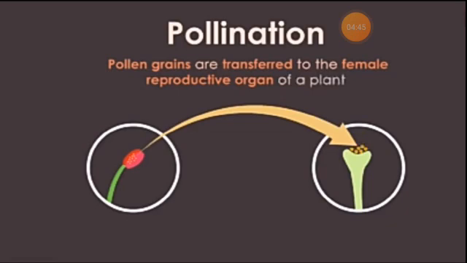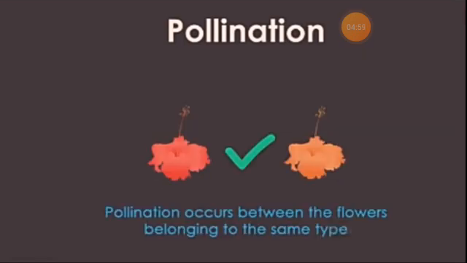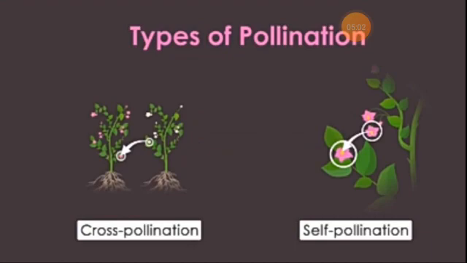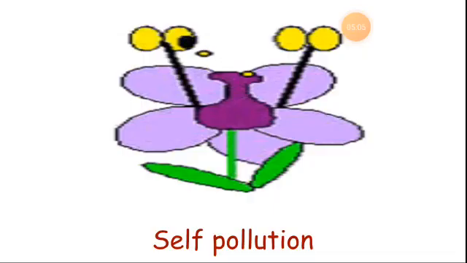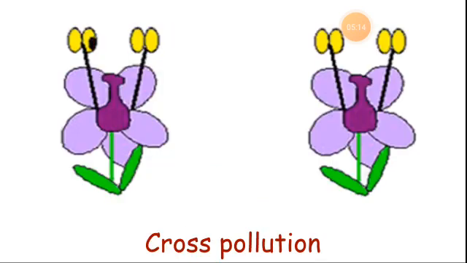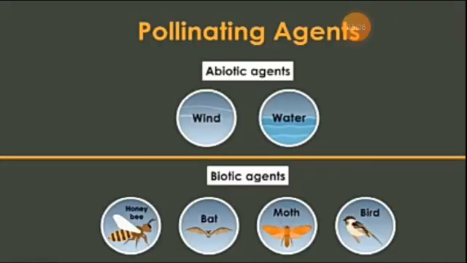Now, getting back to the process, the first step is pollination. It is the process in which pollen grains are transferred to the female reproductive organ of a plant. Pollination occurs between the flowers belonging to the same type. Now let's learn about the types of pollination. The type in which pollination occurs between the flowers borne on the same plant is called self-pollination, and another type is cross-pollination, in which the pollens travel from the anther to the stigma of a different flower of another plant. Now, pollination occurs through different agents.